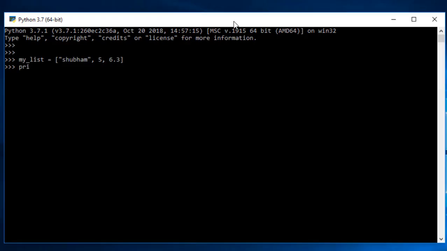And if I try to print this particular list, let me use my print command, and in parenthesis I just need to give the variable name, and that's done. So here in my list I have three elements. One is a string, that is Shubham, second is an int, that is 5, and third is 6.3, that is a float.